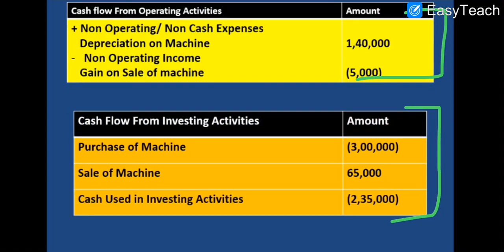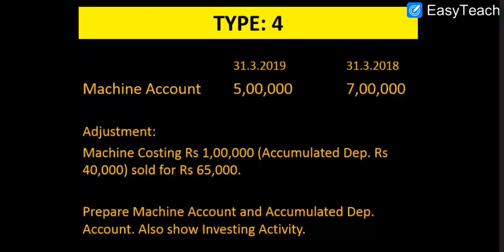Now I am coming to type 4. In type 4 the balances of the machine account are given as 7 lakh and 5 lakh. This I have changed: the opening balance is 7 lakh and now the closing balance is 5 lakh. In the adjustment, machine costing 1 lakh, accumulated depreciation 40,000, sold for 65,000. So in the question, the balance of accumulated depreciation is not given.